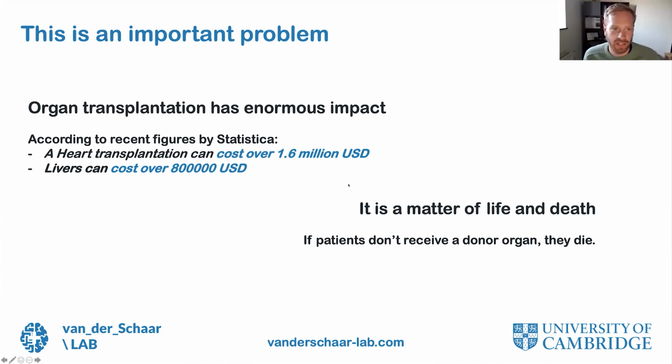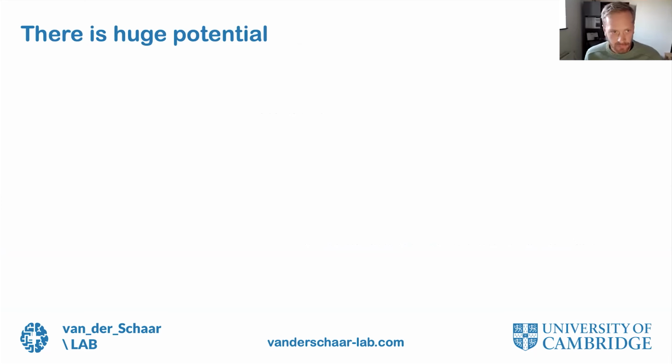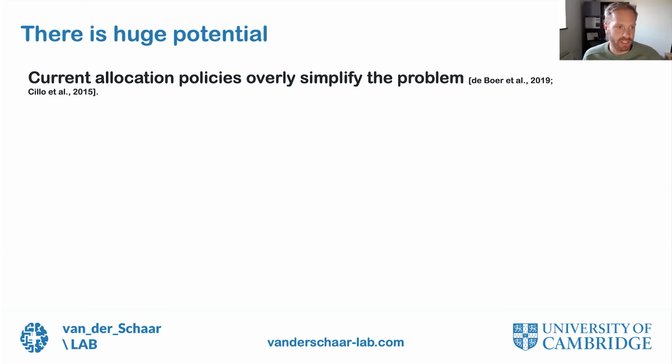Organ transplantation has the potential to have a massive impact on a patient. I borrowed some statistics from Statista, which says that a heart transplantation in the US can cost over $1.6 million for one patient. Livers can cost over $800,000, and the list goes on. But other than money, it's also a matter of life and death. If a patient doesn't receive an organ, they will simply die. So we need to distribute as many organs as we can and try to come up with a good match for every organ and every patient on the wait list. So there is obviously huge potential.